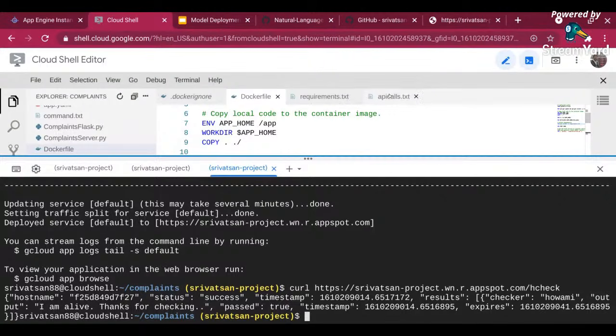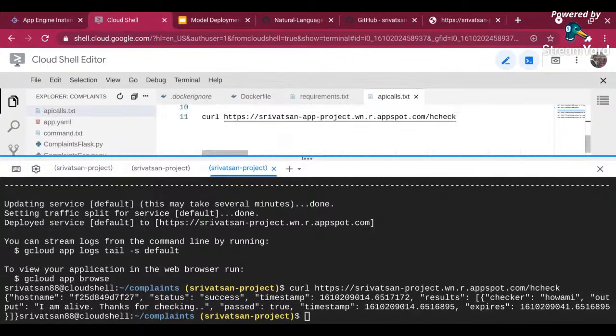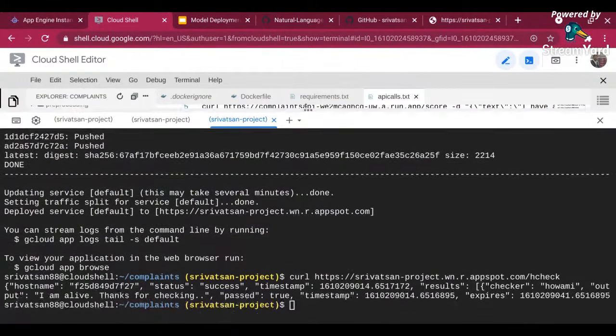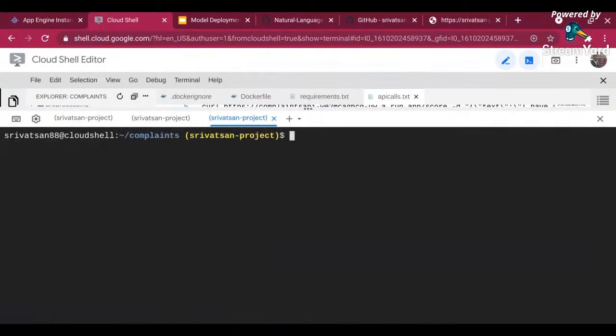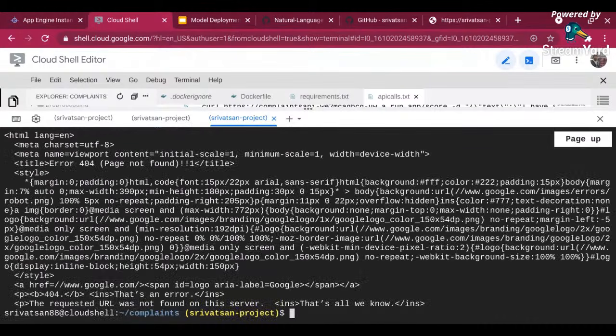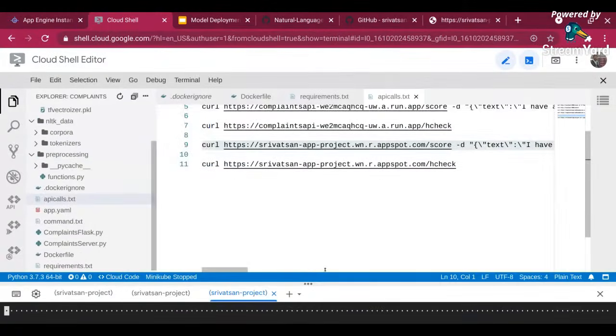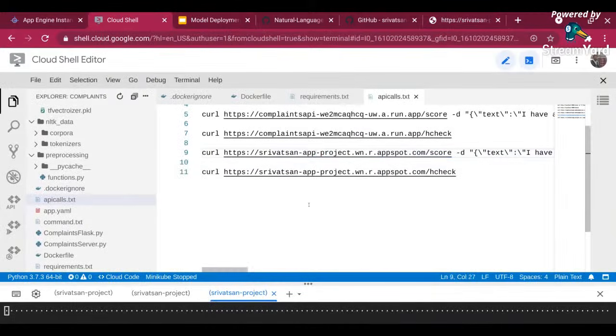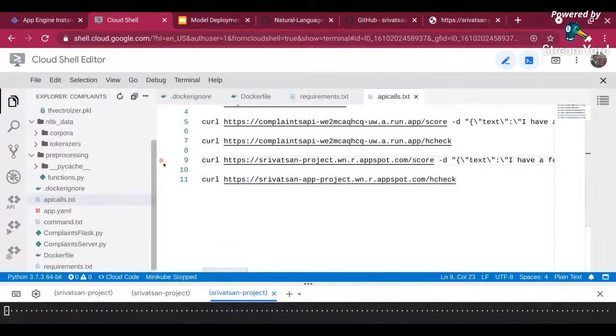And you can also go, let me go to the API and let me come down, let me copy this. You can also call the actual URL that gives the prediction output. Let me go on top. Let me clear it and let me run this. Okay, it says there is an error. Oh, I got it. I have to change the project. Because I have the wrong project, let me go here. And then it's okay, Srivatsan project WNR. So I'll just remove this app from here, and ideally it should work. If it does not work, I will manually type it.